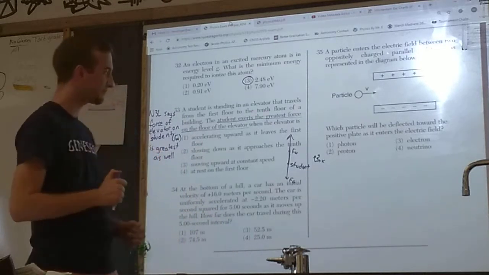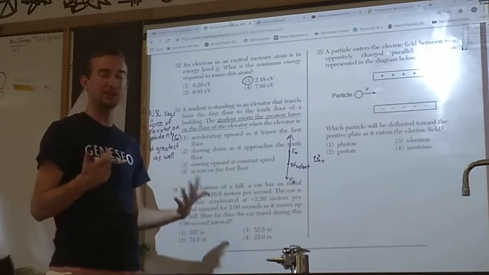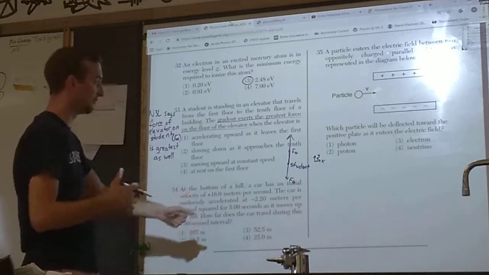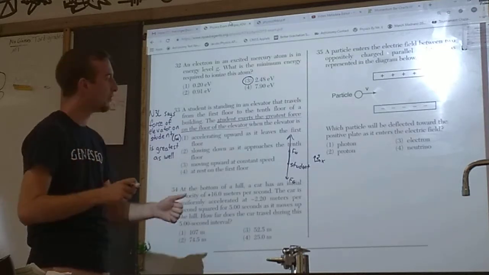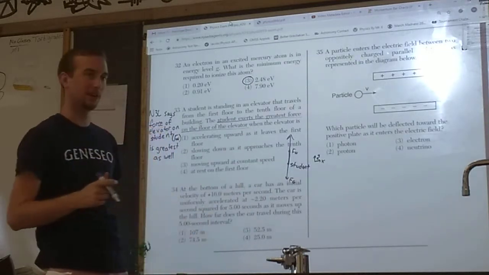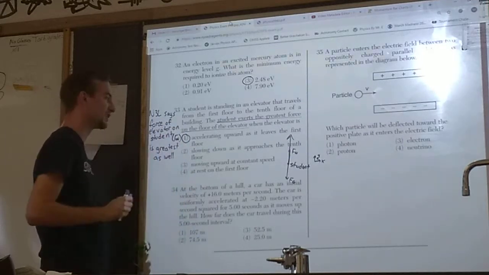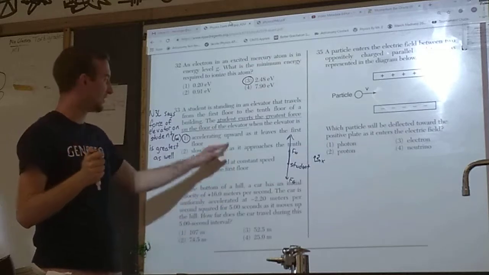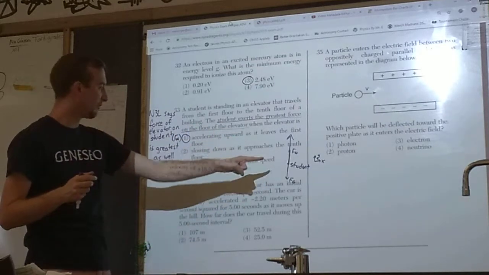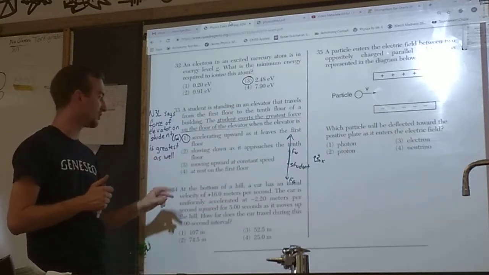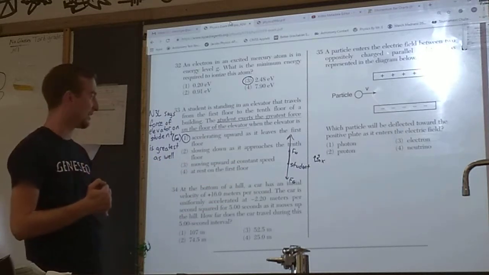So what would happen in this case when the force of the student on the floor is really big, meaning the force of the floor of the elevator on the student is really big? We would have an upwards acceleration of the student. The force is going to be biggest at this point when the elevator is leaving the first floor. The normal force will be the same size as the gravitational force for 3 and 4, when it's moving at constant speed and when it's at rest.